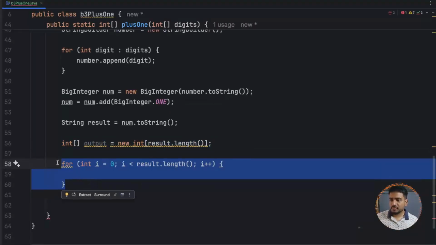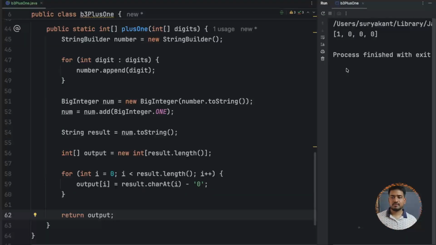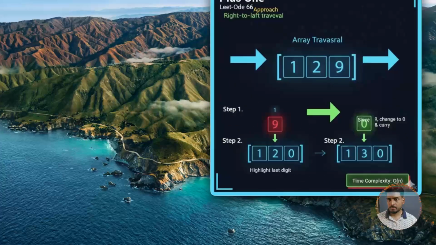So here also we have to iterate over the result, because as the result contains the number, we are kind of taking the output array and storing everything to the output, and finally we return the output. So let's try to run this and see how it works. So if you see, this is the result that we expect.